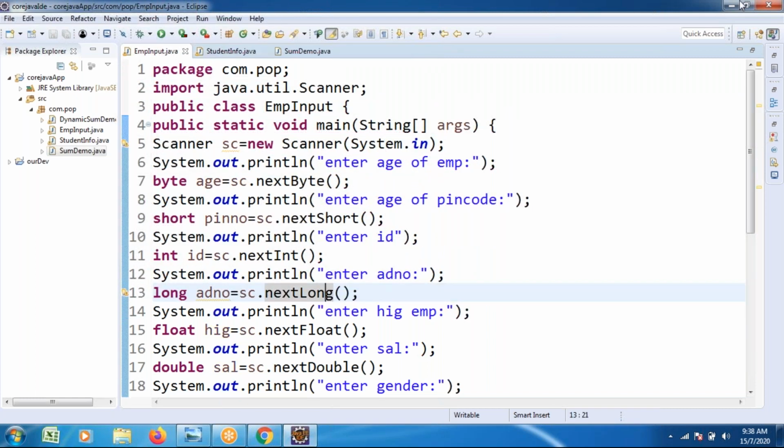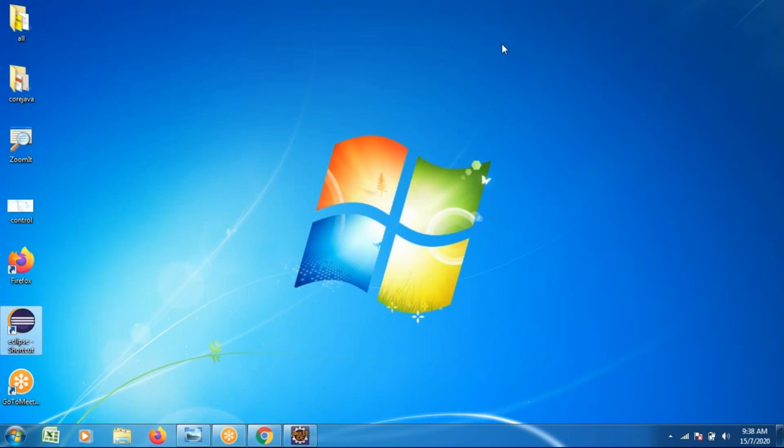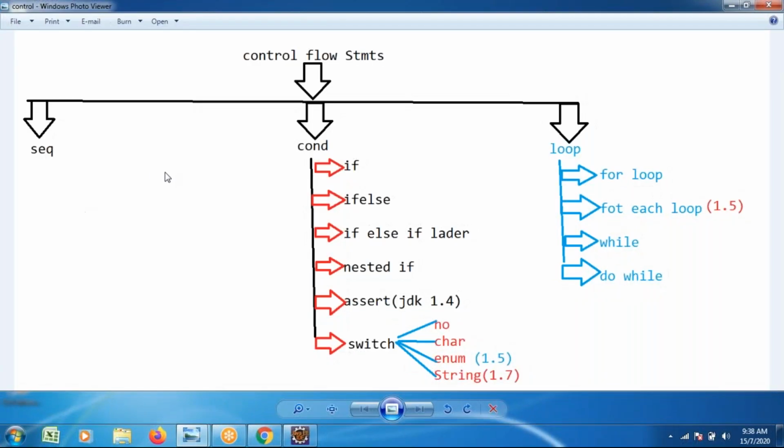If you want to perform conditional based execution, we use control flow statements to manage the execution flow. Till now, whatever we did was step by step sequential execution. Today onwards, the execution we are going to do is based on a condition. If the condition is true, the related block of statements is executed.